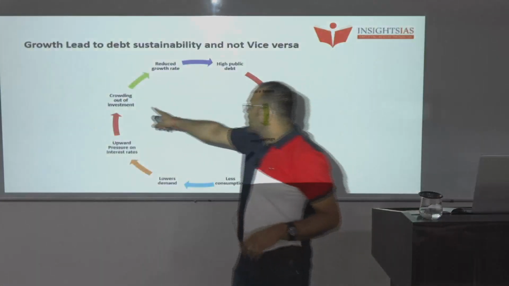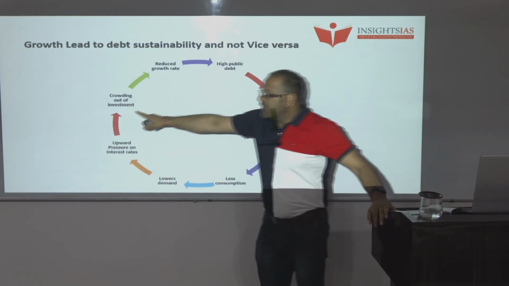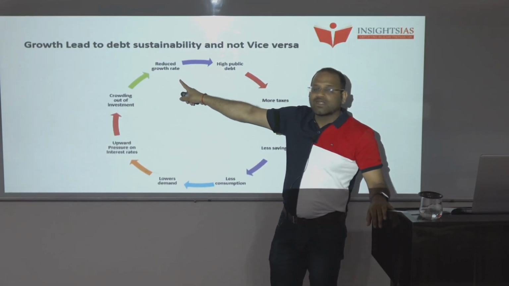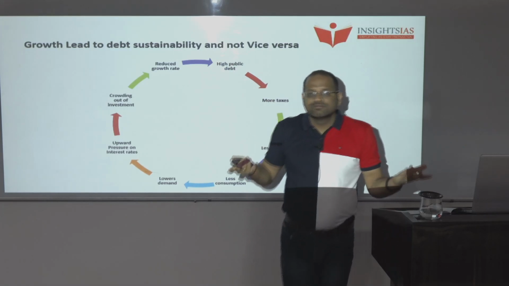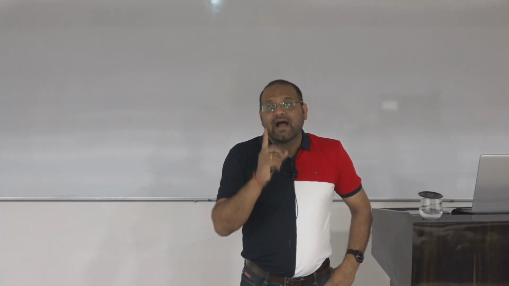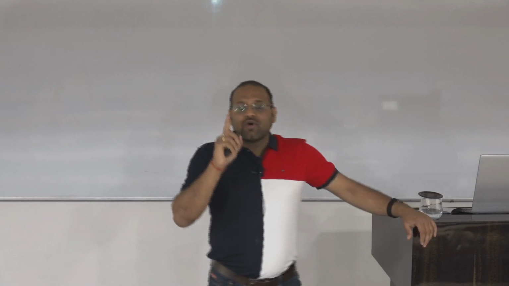Because of this crowding out of investment, it further reduces the growth rate. And because of this further reduction of the growth rate, it will again lead to more high public debt. So it is a kind of vicious cycle, and this vicious cycle is there because of high debt. So high debt will lead to low growth. This is one statement.